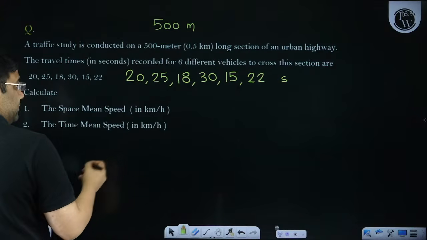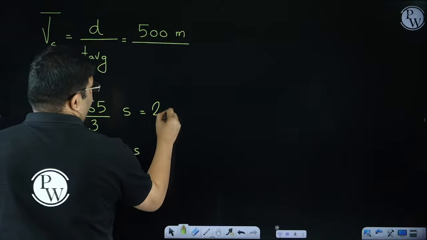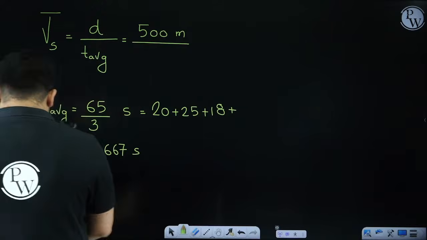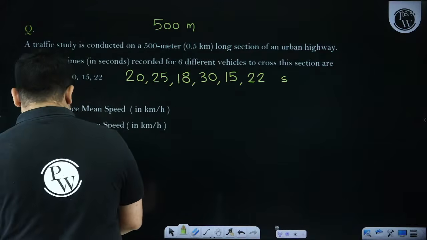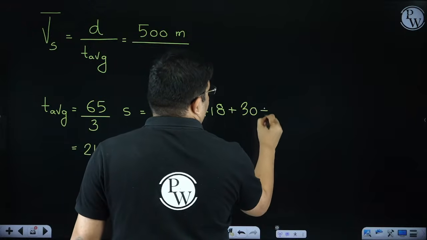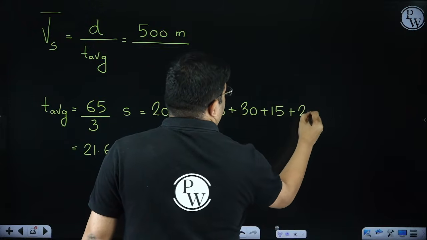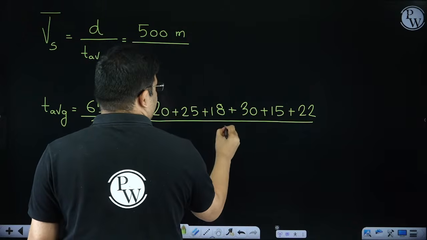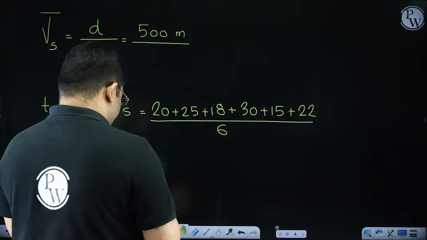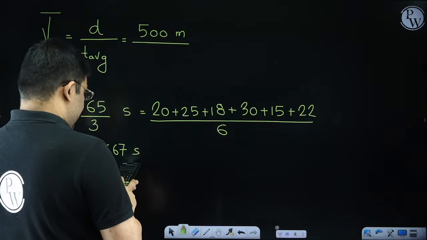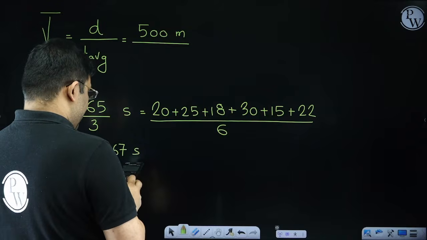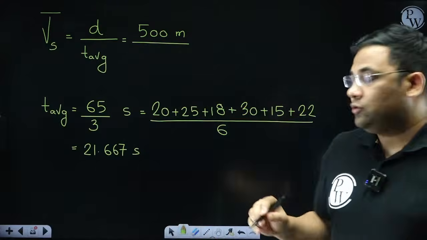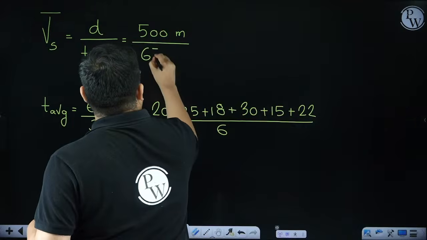I added all the times and divided by the total number of vehicles, which is 6. If you calculate this, it is 130 by 6, which is 65 by 3 seconds.